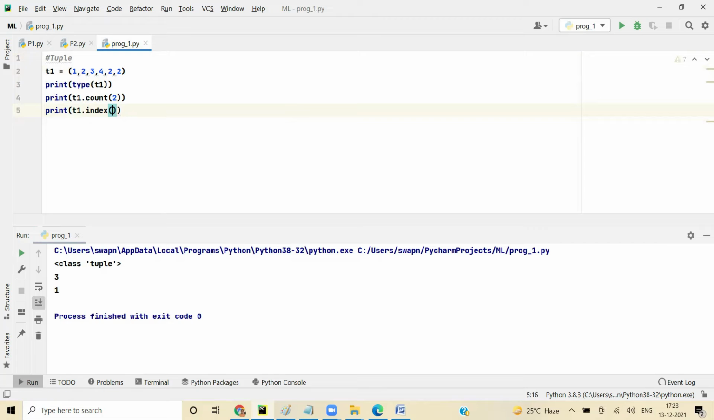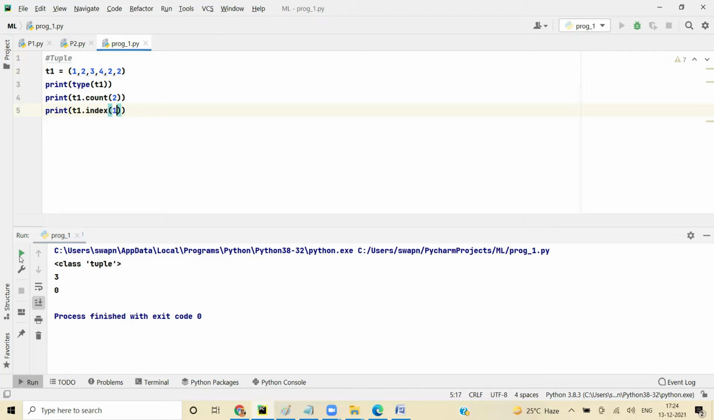If I give index of 1, it will give me 2. Index of 1 is 0. The first number is 1, isn't it? The index of the first number is 0. These are the two functions that we use.